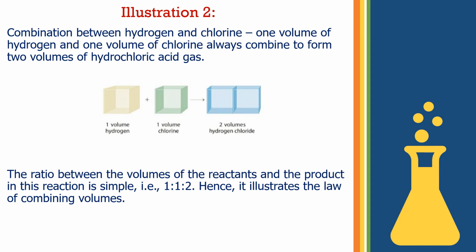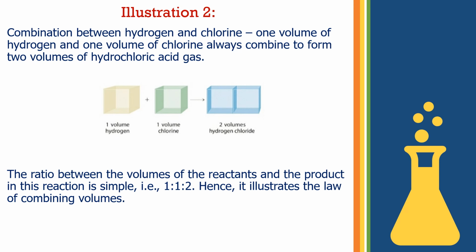Why 2 volumes? When we write it in terms of the equation, what do we get? The ratio between the volumes of the reactants and the product in this reaction is simple, that is 1:1:2. Hence it illustrates the law of combining volumes.